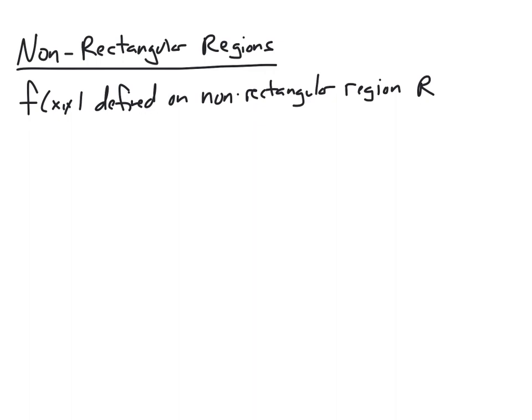We are going to impose some conditions on that in a moment. And so we want to make two assumptions, and we want to assume A, that f is continuous on R. Right? This is not that broad of an assumption. If we have a polynomial, for example, it's continuous on any region R, and so are a lot of other functions.